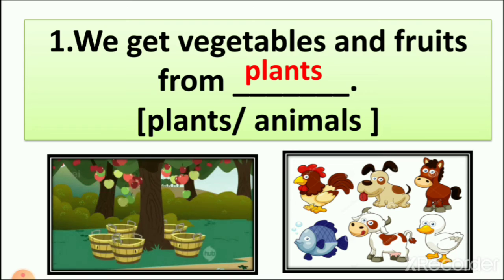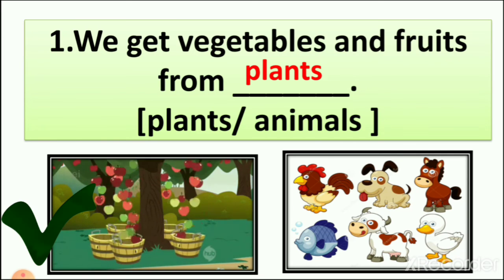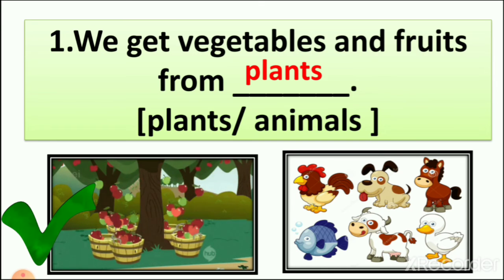Plants. So now you can see which is the right answer. Plants. So let's tick mark plants. So we get fruits and vegetables from plants, not from animals. We learn about food we get from animals also, but not in this lesson.